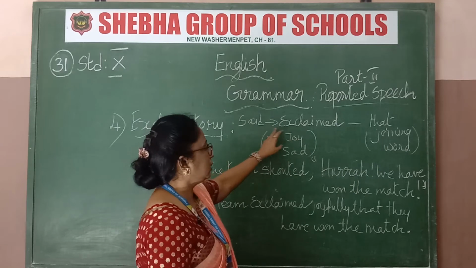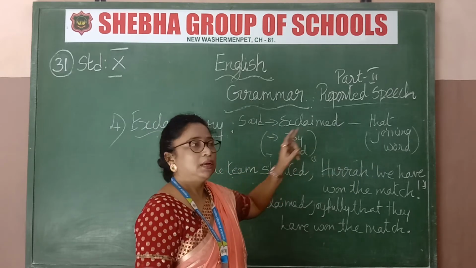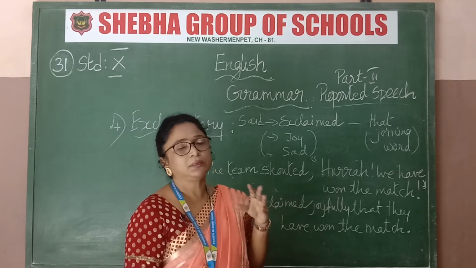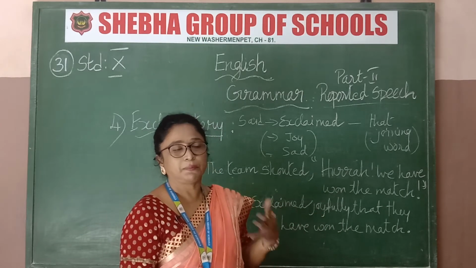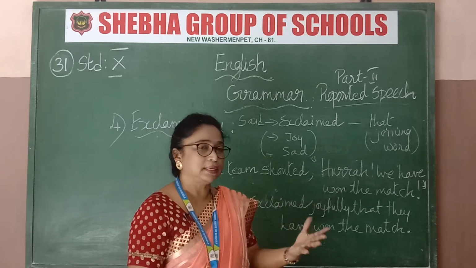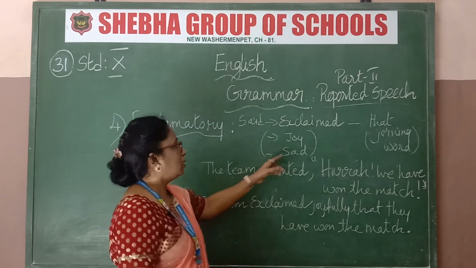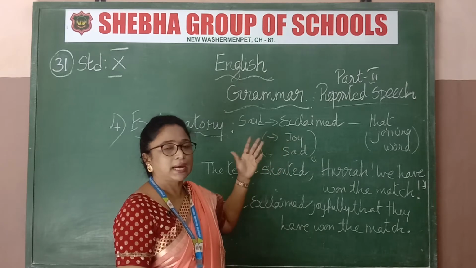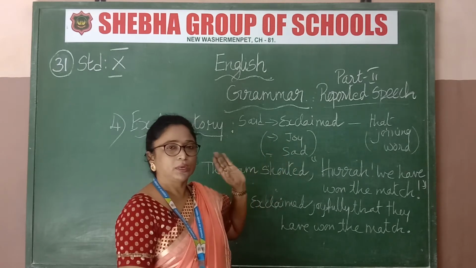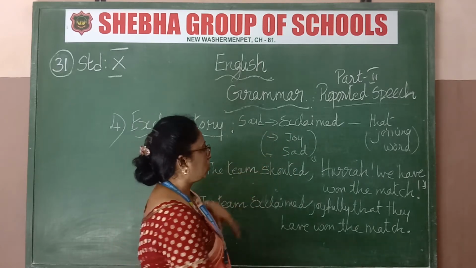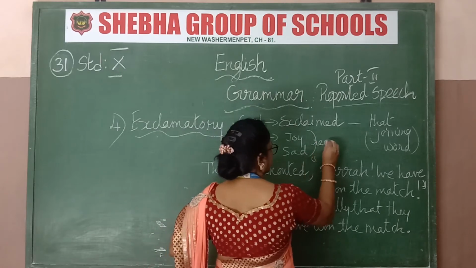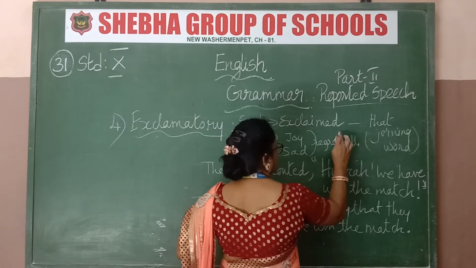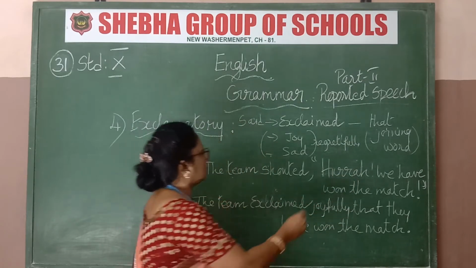Same way, even in the exclamative sentence we use that to join the sentence. Now said and said to will become exclaimed. In some sentences there will be some sadness shown, in some sentences some joy shown. In an exclamative sentence, surprise, showing sadness. Accordingly we can write exclaimed joyfully, or exclaimed sadly, regretfully. Regret also you can write, regretfully. Okay, like that.